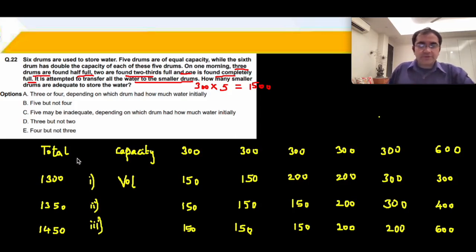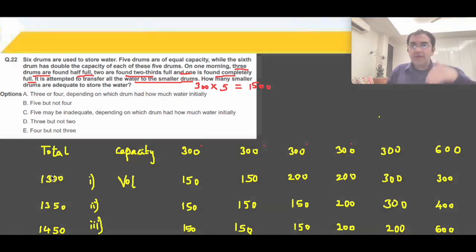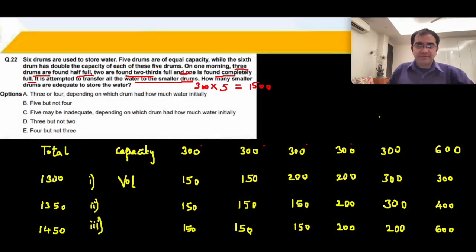ठीक है? So when I have 1,300, then in that case, it is attempted to transfer all the water to the smaller drum. सारा का सारा smaller drums में होना चाहिए. हम drums को भरने की कोशिश करेंगे. So this will basically become 1,200, that is 4 drums. Okay, orally कर लेते हैं ना इसको. Yeah, 4 drums is how much? 300, 600, 900, 1,200. ठीक है, 1200 पे ये 1,300 हो गया. Means that the 5th drum is being used. 5 drums लगे यहाँ पर.